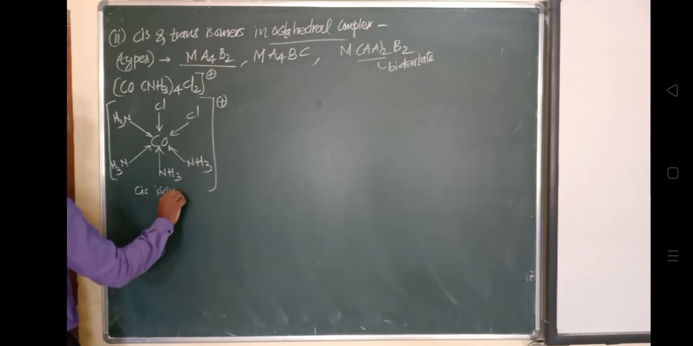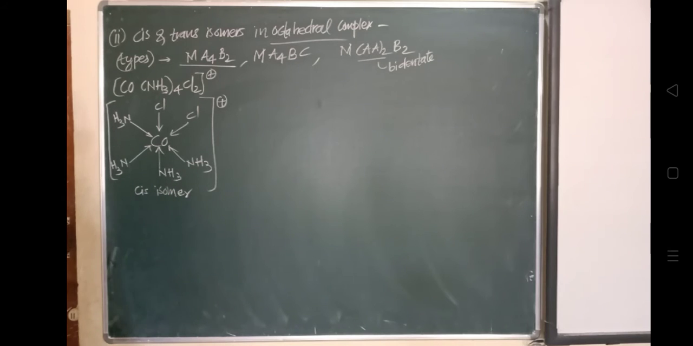Have a look at this. These NH3, NH3, NH3, NH3 are adjacent to each other, called a cis isomer, and this chlorine and chlorine are adjacent to each other, called a cis isomer.